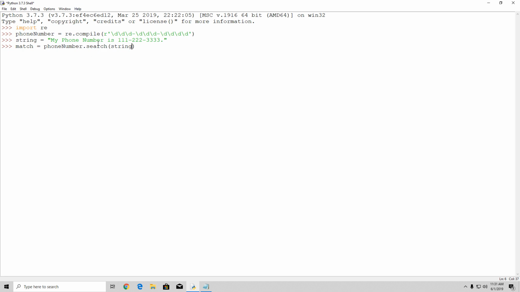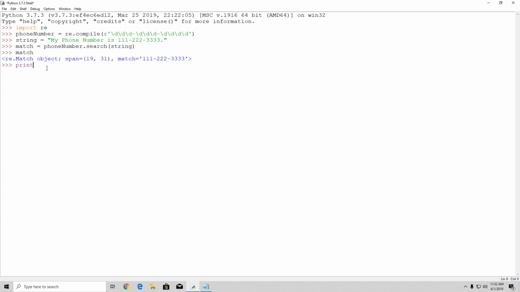Basically this calls the search function on this regex object, which is going to perform the search on this string. Now this doesn't have to be a string, you can also read from a file, which we're going to take a look at in just a moment, but for now this will be more than enough. Let us press enter, and if you simply type match here, you will get a match object with some information, as well as the match itself. So we can see the match equals 111-222-3333. And if you only want to print the match, so you don't want to print all of this, you can simply type something like this.